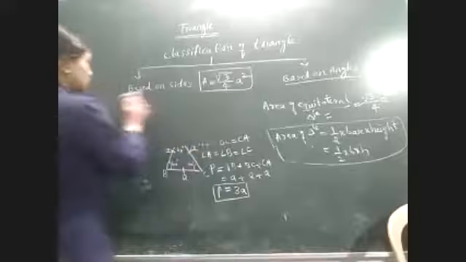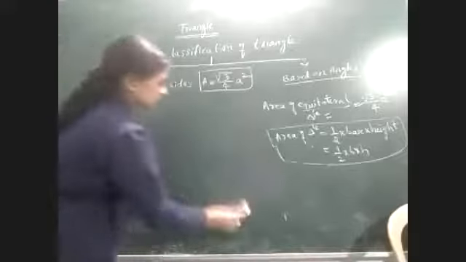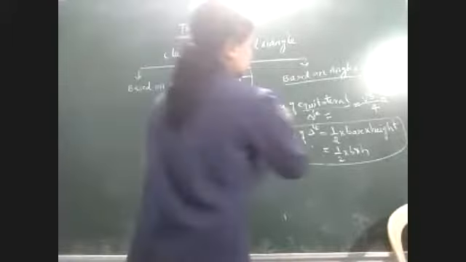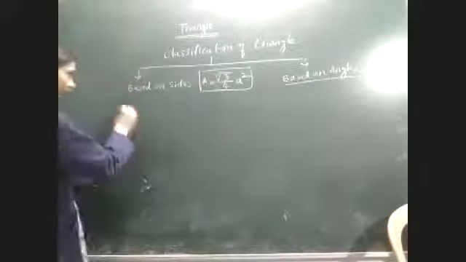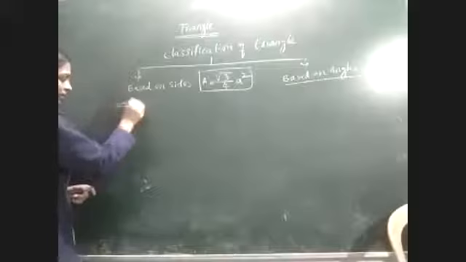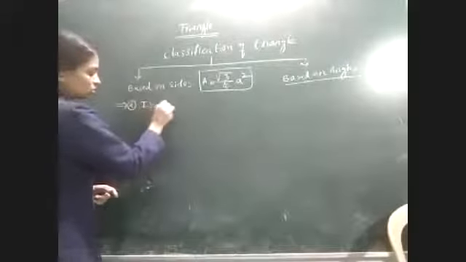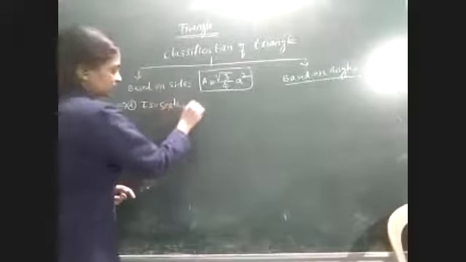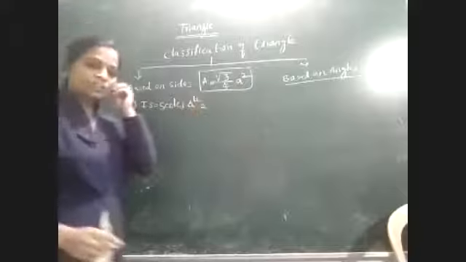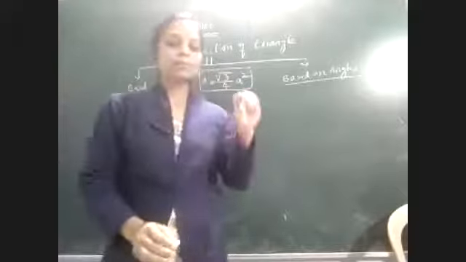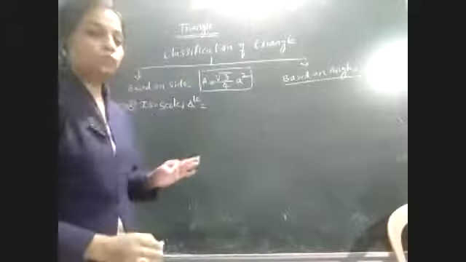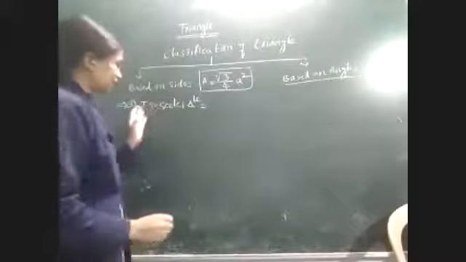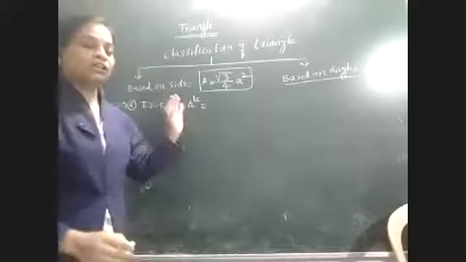So the next type is isosceles triangle. The second type, write it down. Next, second type is isosceles triangle. So what is the definition of the isosceles triangle? What is the meaning of the isosceles triangle? This is also very important here. So the second type is isosceles triangle.